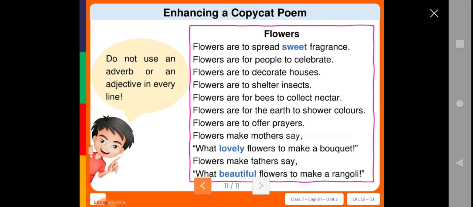What are the three things you have to look into? First, you have to make a word web with a particular subject which you are going to make as a title. The second thing, you have to use the same structure which has been given in the original poem. And the third thing, you need to add changes; for example, in the last 4 lines they have done something different, no? So you have to look into it.